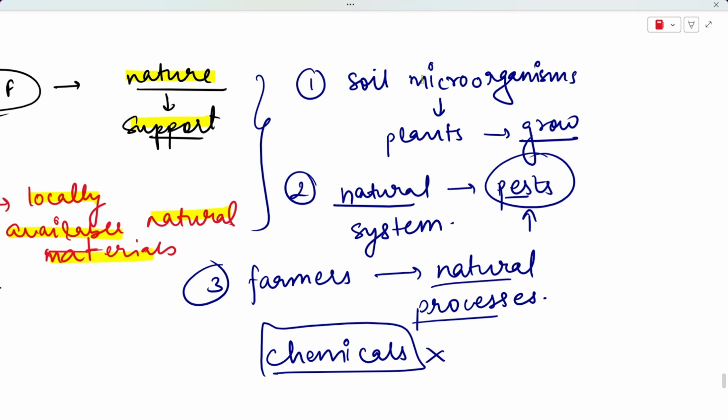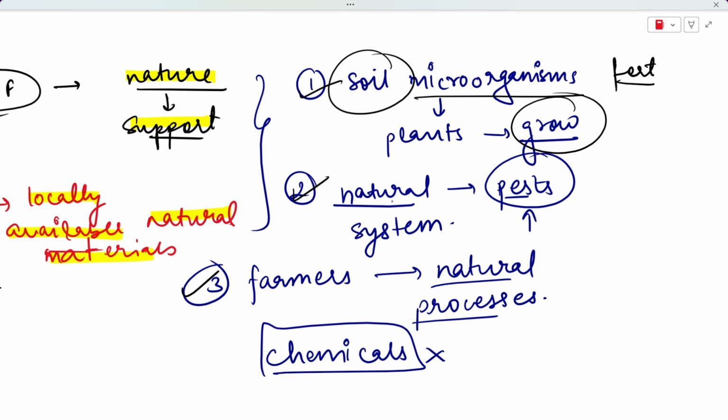And these are the three features of ZBNF that we can say. It says that soil microorganisms can help the plant to grow, so you don't need to add any kind of chemical fertilizer to it. Then it says that natural systems can themselves control pests, so you do not need to add any other chemical to it. And then it also says that if farmers can support these natural processes, it would be good.